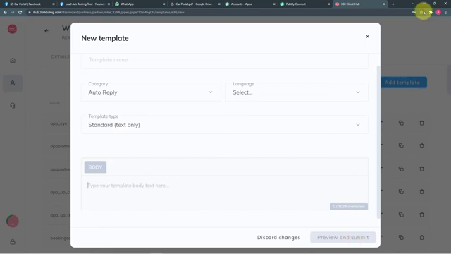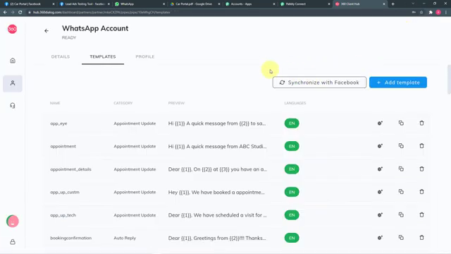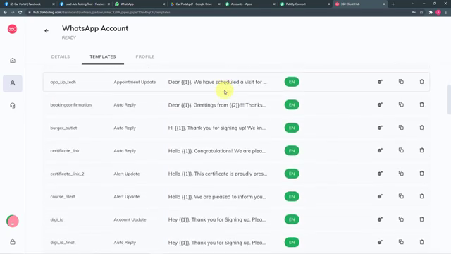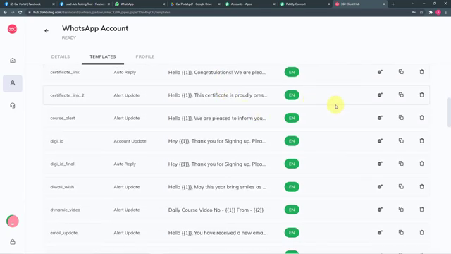After filling all these things, you just have to click on preview and submit, and your message template will be submitted. Okay. Once your template is submitted, WhatsApp's parent company Facebook or Meta will review and approve your template. The standard time for template approval is 30 minutes to 48 hours, they say, but in real time it takes only 45 minutes to 1.5 hours to get a message template approved here, right? So once your templates are approved, you can use them to send messages on WhatsApp.